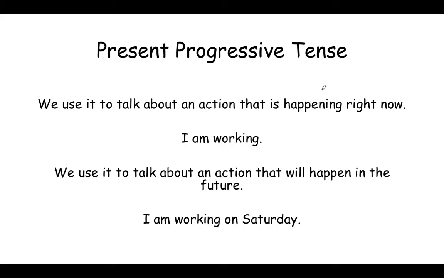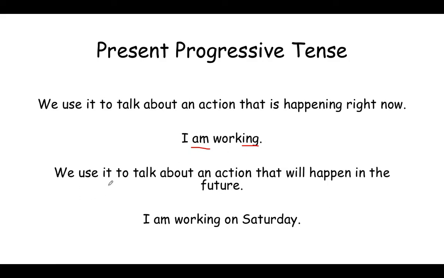So, present progressive tense. We use it to talk about an action that is happening right now. So if we had the sentence, "I am working." If you were at work and your son or your sister called you on the phone and said, "What are you doing right now?" You would say, "I am working." Because in the moment, you are working. You are at work right now.